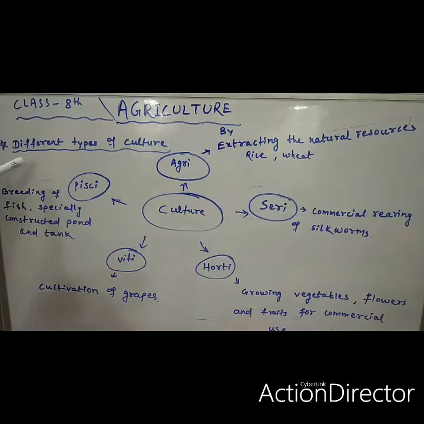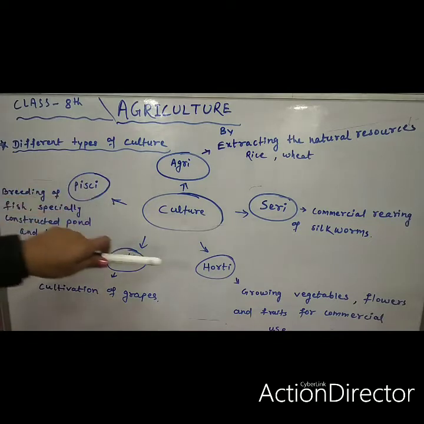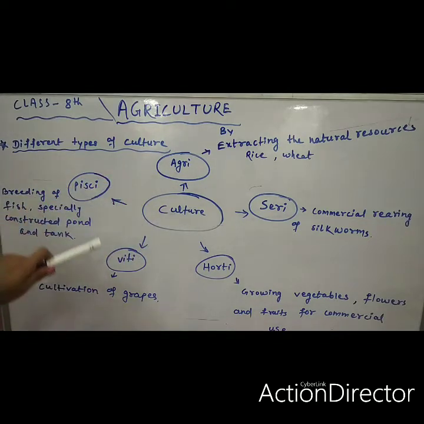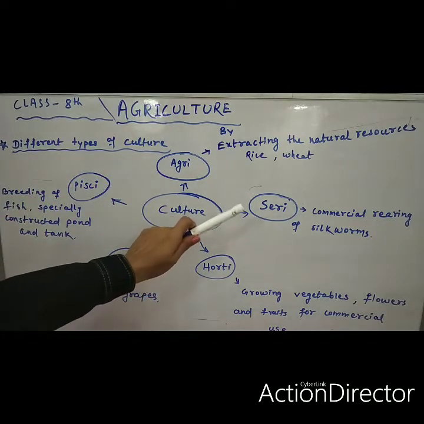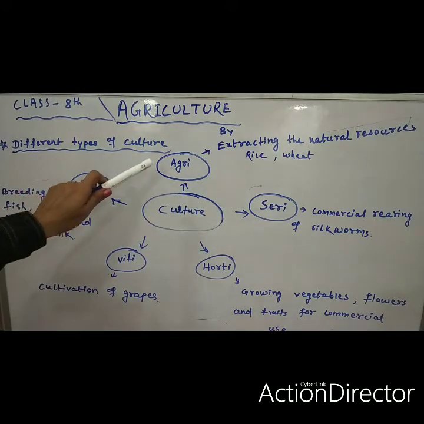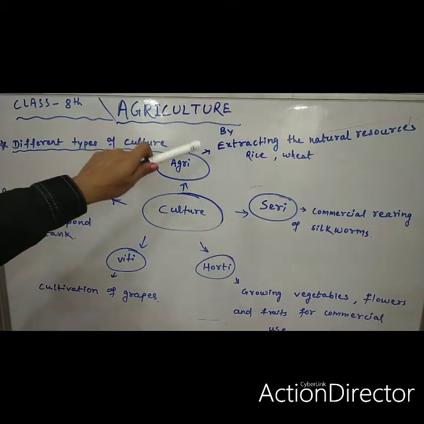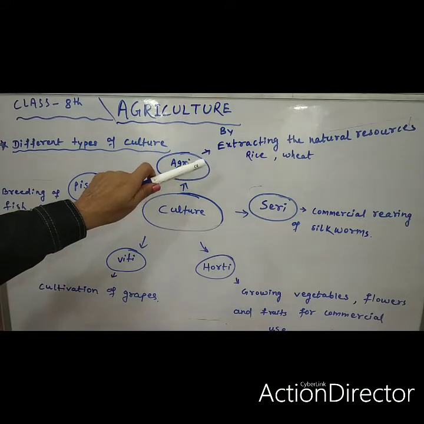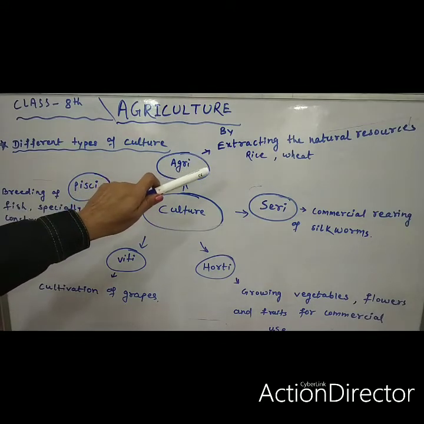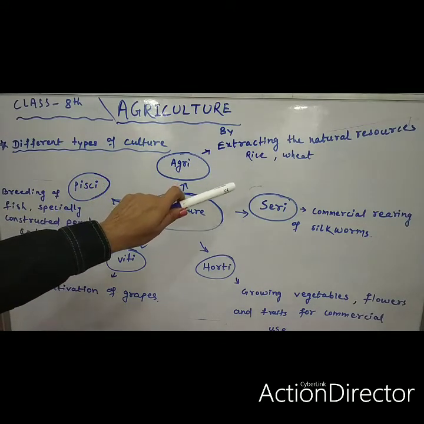Here we will learn different types of culture. There are 5 types of cultures: agriculture, pisciculture, viticulture, horticulture and sericulture. So what is agriculture? Agriculture means extracting natural resources, like for example, rice and wheat.